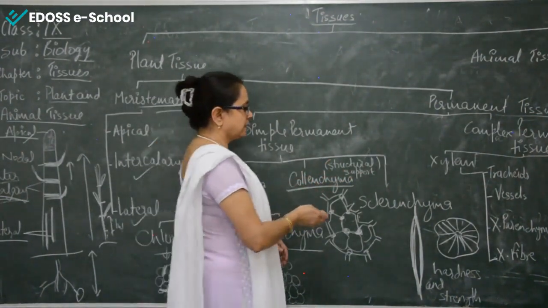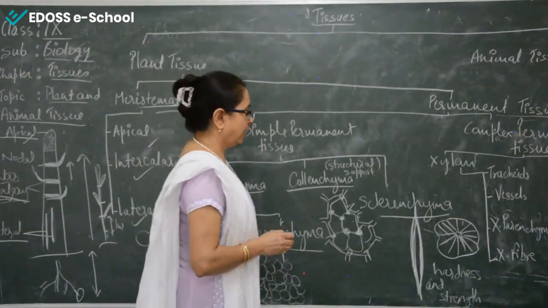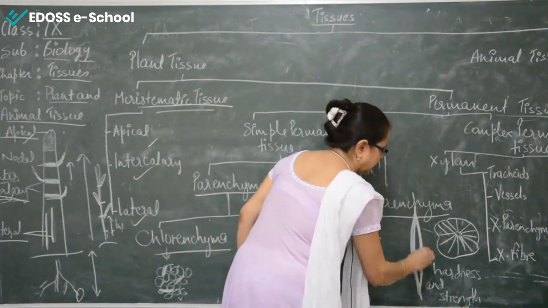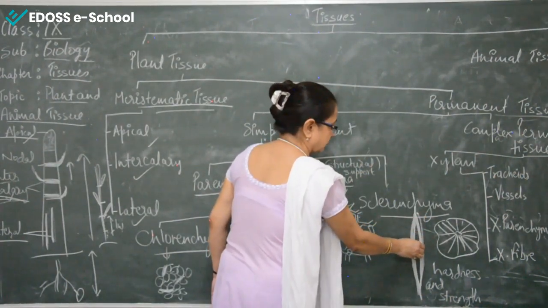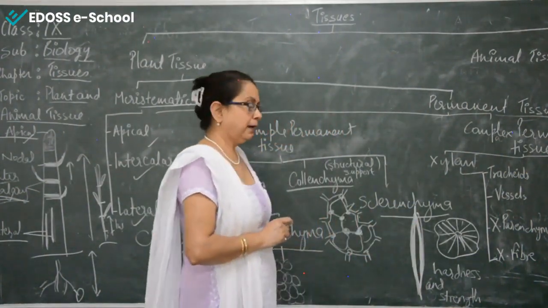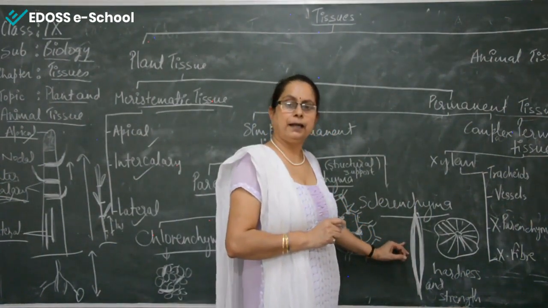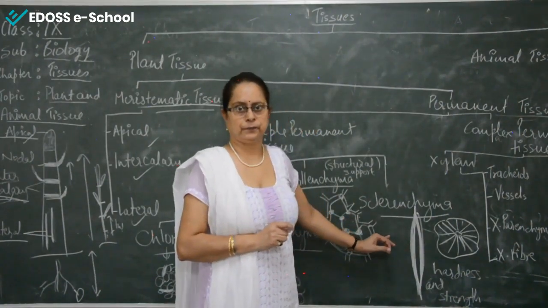Now next is sclerenchyma. Sclerenchyma is again very important. As you see, there is a very thick layer of cells around the central part. This sclerenchyma is very hard, and this actually provides hardness and strength to the plant. And the best example of the sclerenchyma is the husk of coconut.